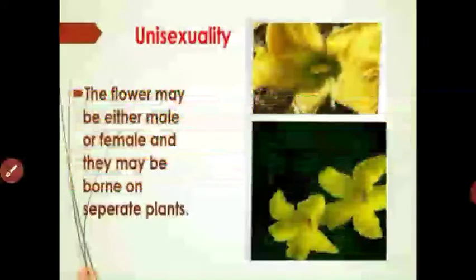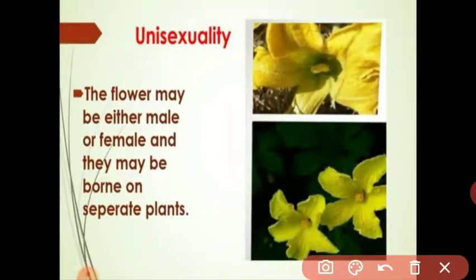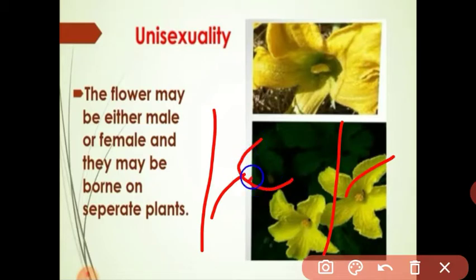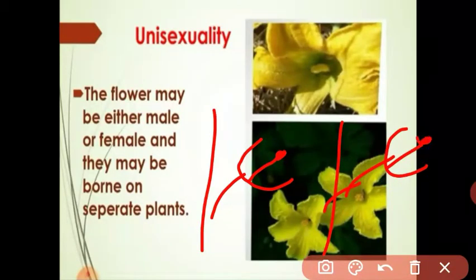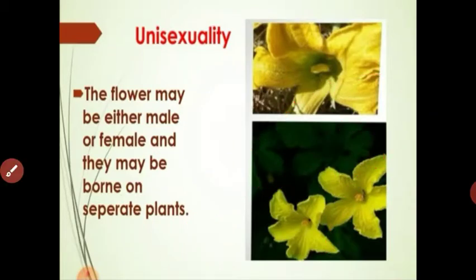As you know, students, unisexuality means the flower may be either male or female, and they may be borne on separate plants. See, students, two flowers, two plants. One plant grows the male flower and one plant grows the female flower. So the pollen grain from the anther has to reach the stigma of a separate flower, which is required for cross-pollination. In that way nature favors cross-pollination.